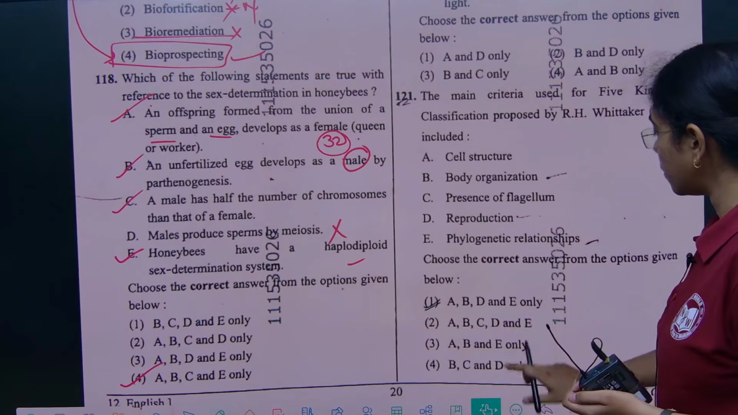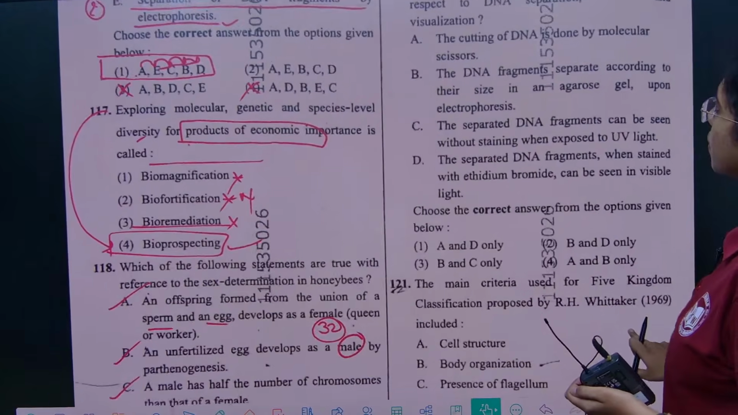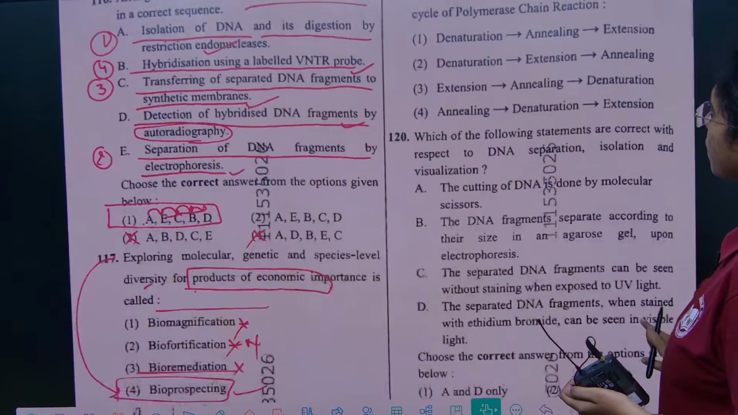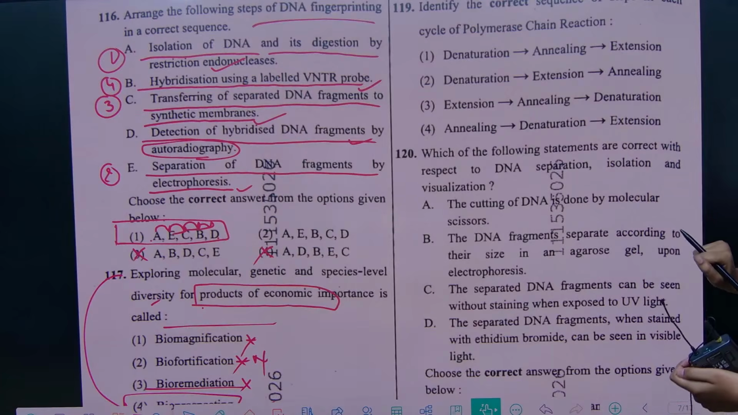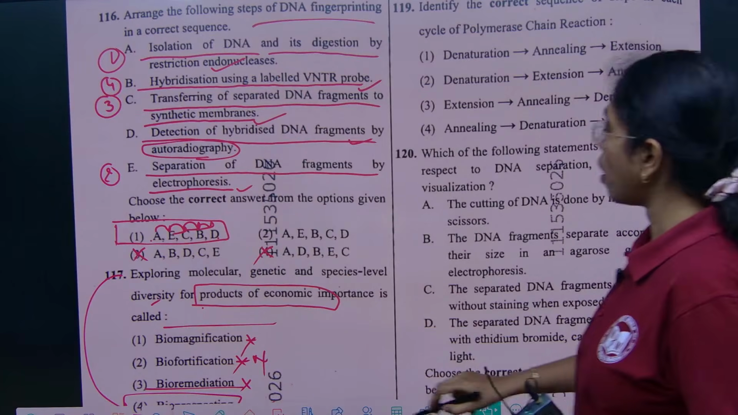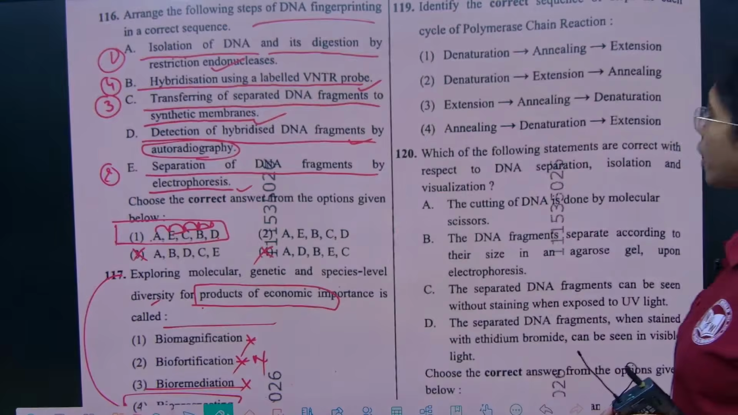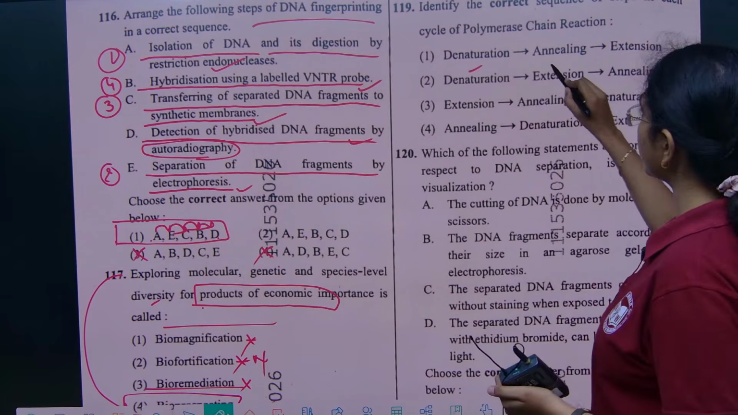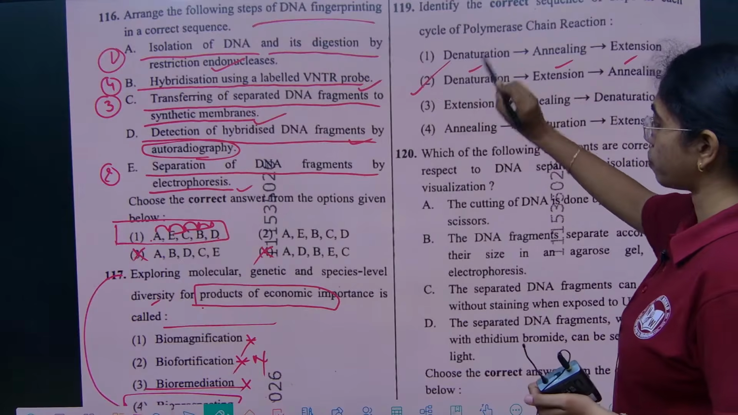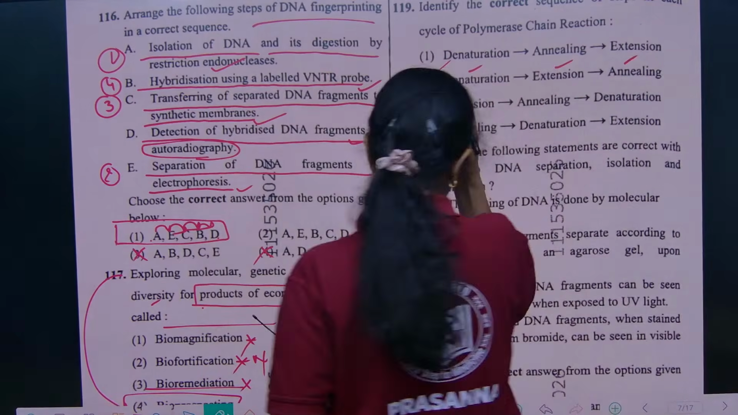Next question. Identify the correct sequence of steps in polymerase chain reaction. It is in 3 simple steps. First is denaturation, extension and then annealing, which is option 2. Simple, right away.